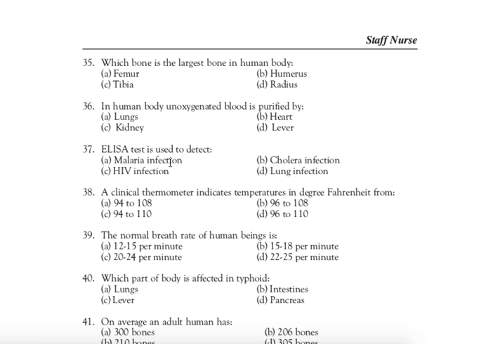Next question, question number 37: ELISA test is used to detect. Right answer is C, HIV infection. ELISA test is used for the diagnosis of HIV infection.